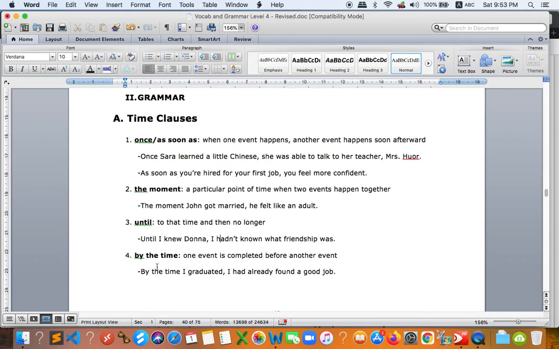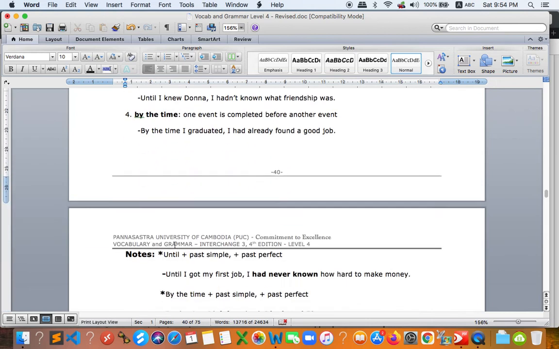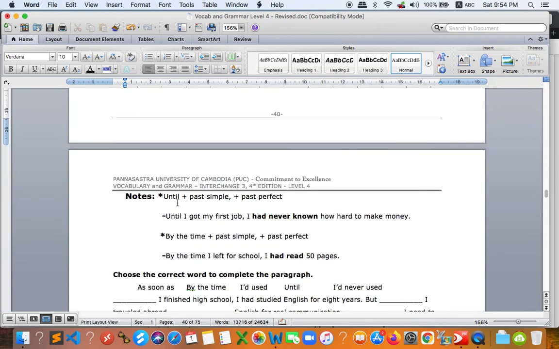By the time is another one. One event is completed before another event, similar to this. Let's take a look at this: by the time I graduated, I had already found a good job. This is the first event and this is the second event. So when you use by the time, we need to use past simple with by the time and the main clause is past perfect. So let's go to the notes down below here. Until: past simple, comma, past perfect.